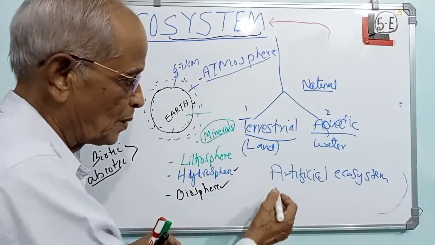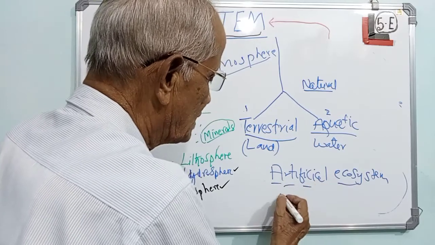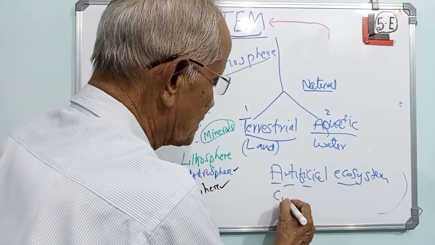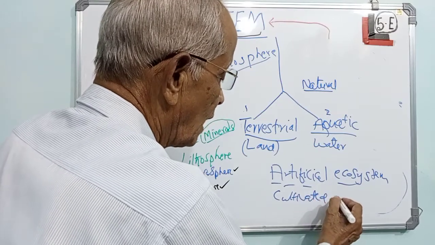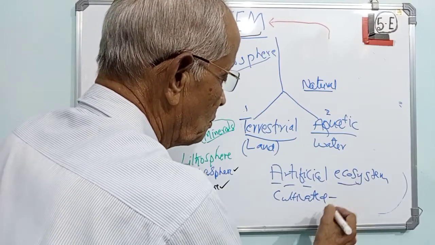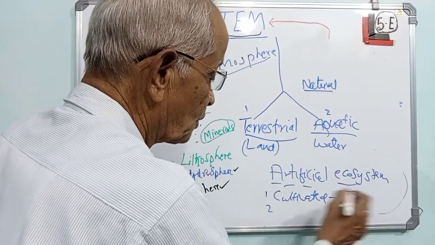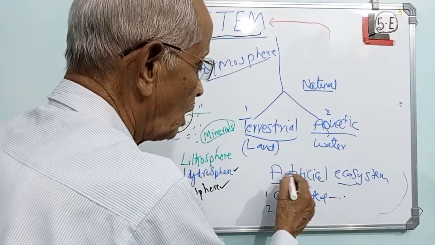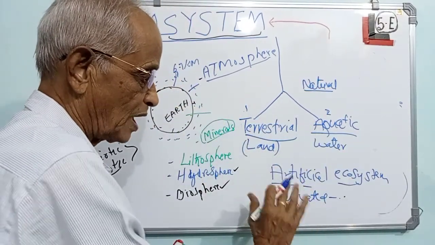as terrestrial. Artificial ones are made by man, especially the cultivated agriculture and other things, fisheries, like where you grow fish. So there is the artificial ecosystem also made by man. So we have all these three types now.